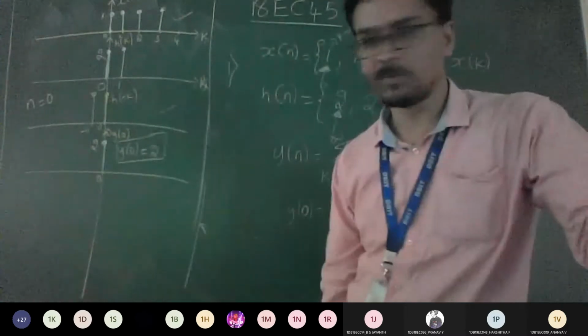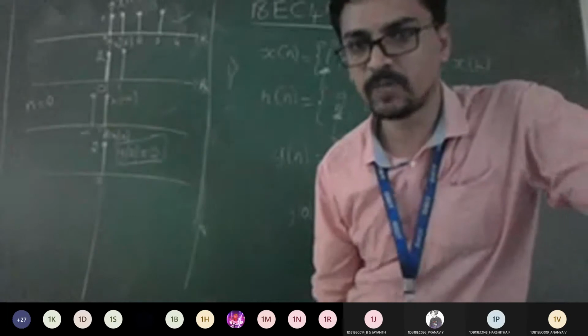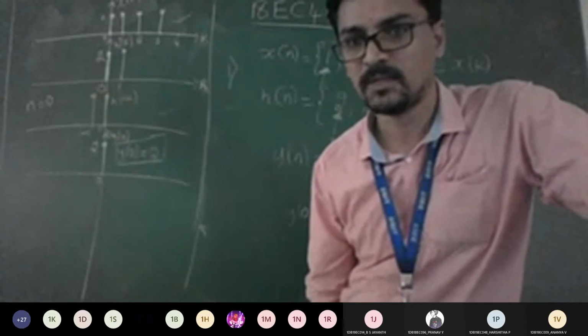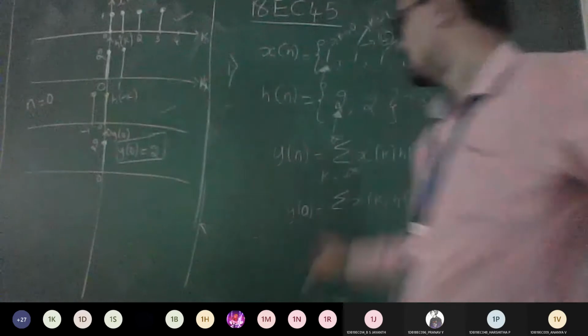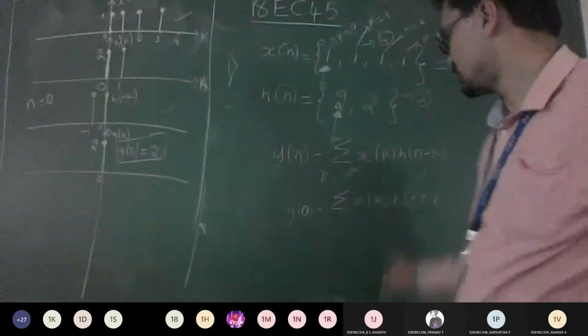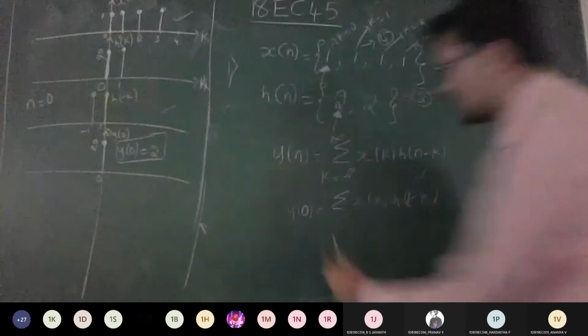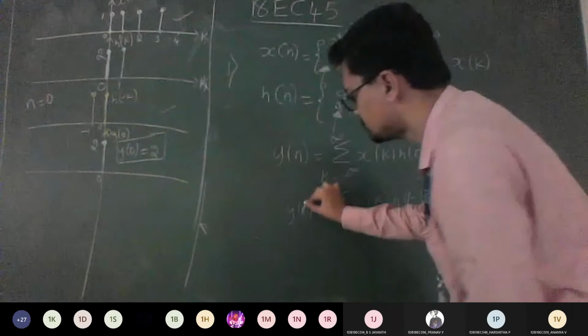Yes, sir. So I hope you got the logic now, everyone, how to do these things. Is it okay? Shall I proceed? I will teach one more, then you finish off the problem. Shall I proceed, guys? Yes, sir. Okay, good. So now go ahead with n equal to 1. If I put n equal to 1, this is going to be 1 minus k, and this is going to be y of 1.